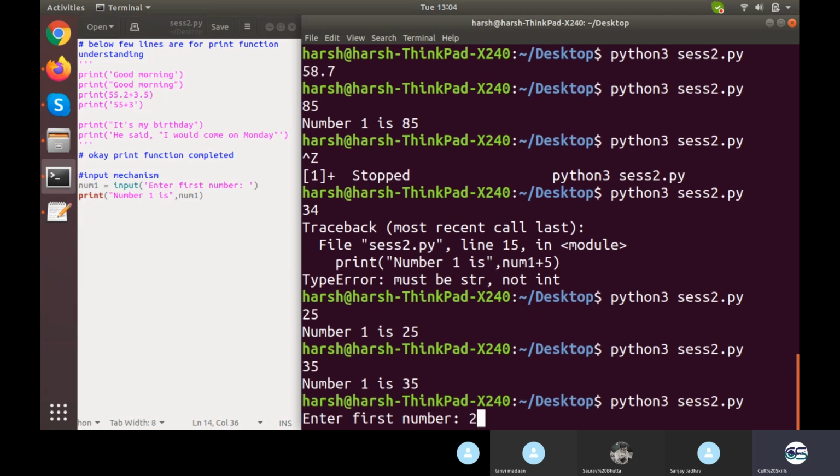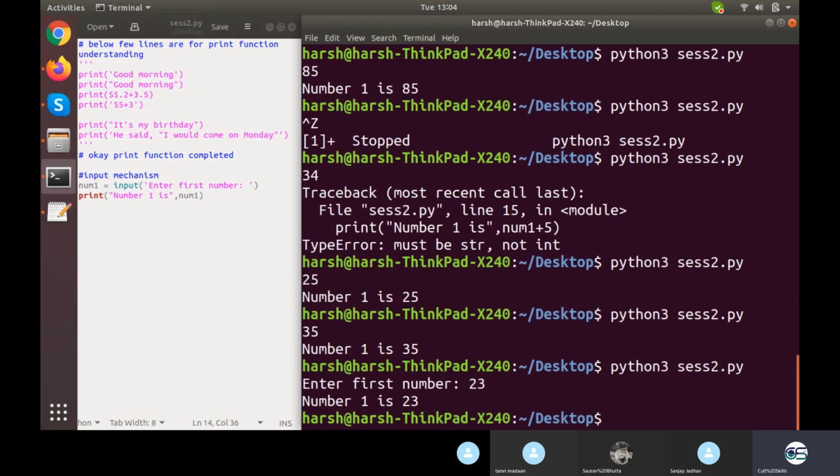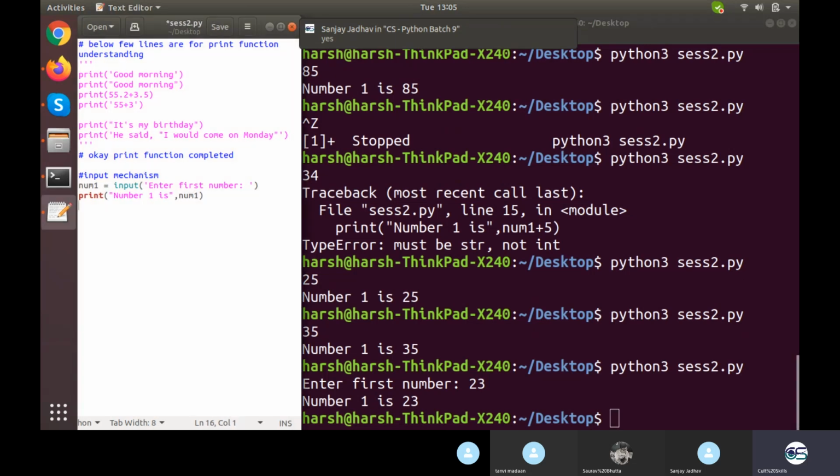I gave the input 23 and it is saying number1 is 23. This is another variant of the input function we can use. Again, this should also be clear enough. So we are done with input, we are done with output. How to take the input, how to take the output, we are done. Input completed.